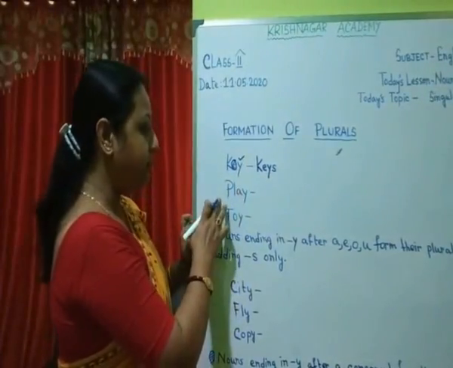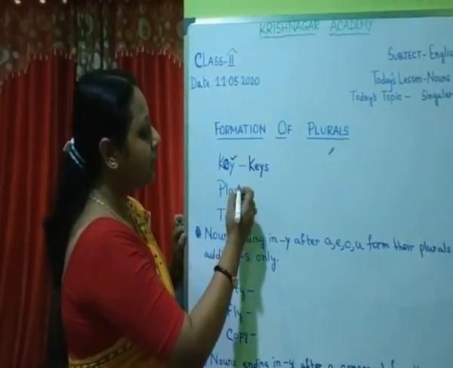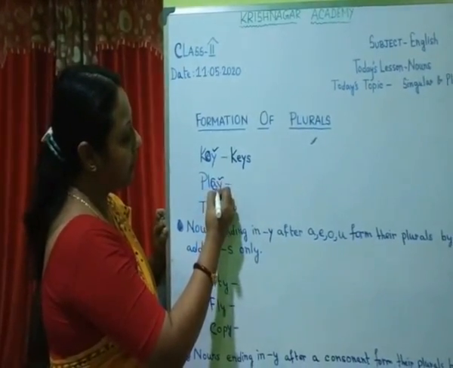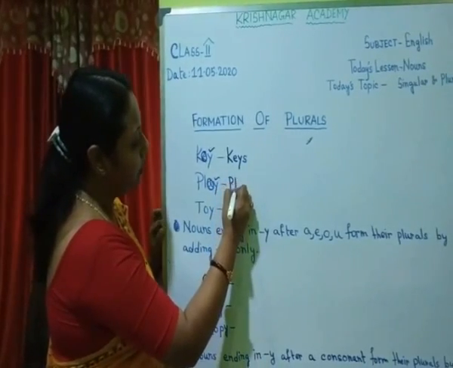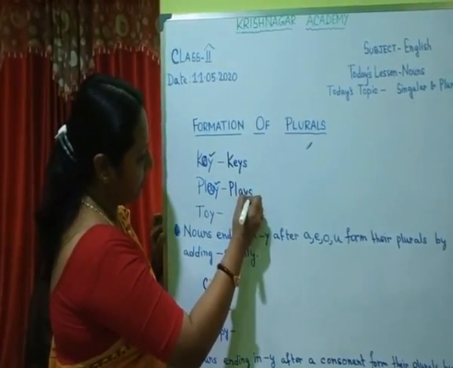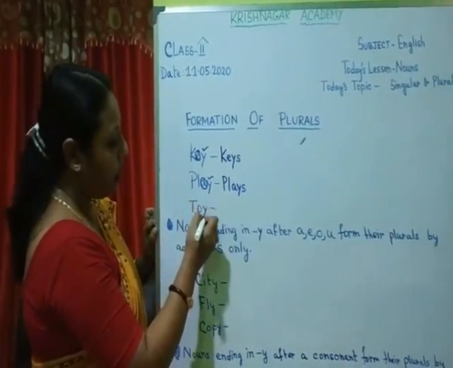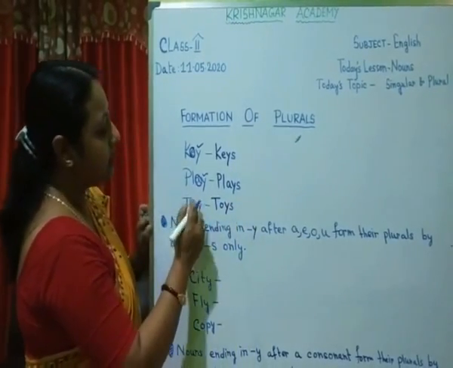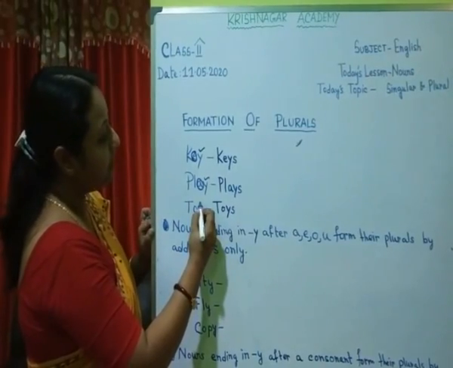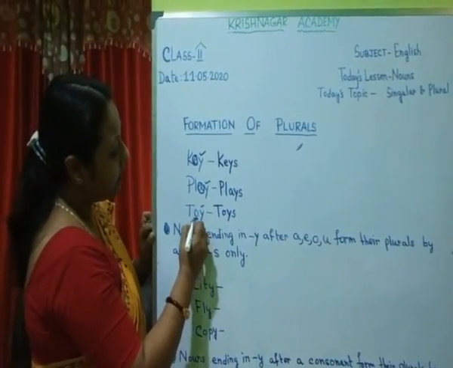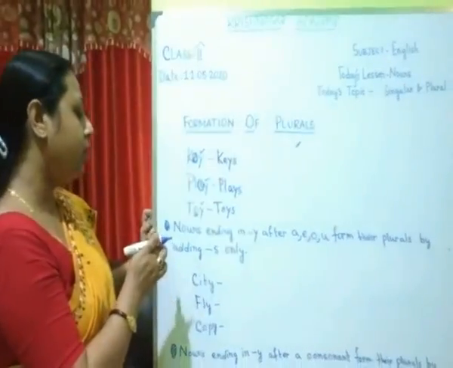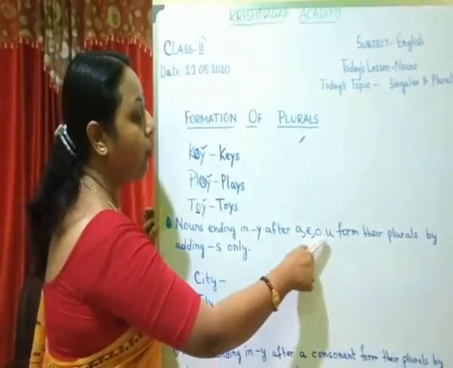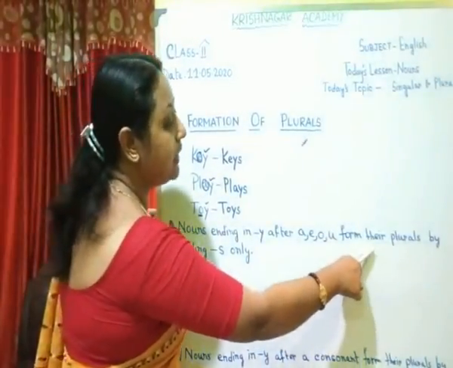In the same way, in the word play, here it is ending with the letter Y, and before Y there is a vowel A. So here also, to make it plural, we have to add S to it. Similarly, for the word toy, we have to add S to it to make it plural, as here also it is ending with the letter Y, and before Y there is a vowel O. So we can say that nouns ending in Y after A, E, O, U, that is vowel, form their plurals